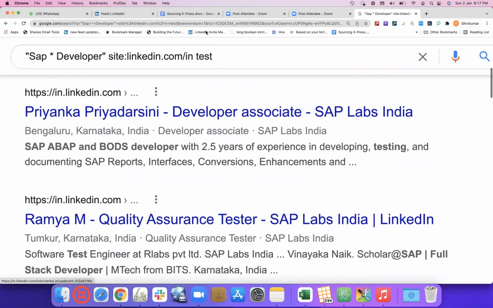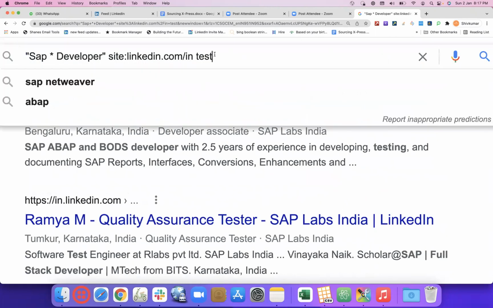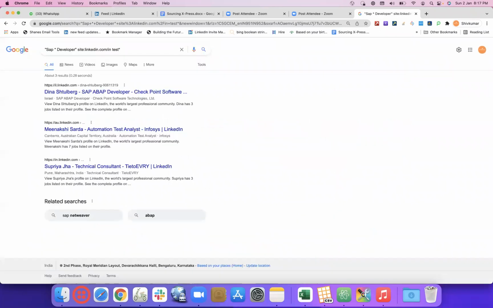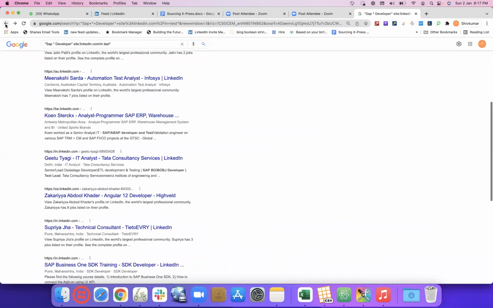And then, does the star work along with just a word, like test and a star? In some of the cases, yes. In some of the cases, no. So now we got very limited results. Earlier we were getting some better results, but if you see now, let's go back. In this example, SAP and all.